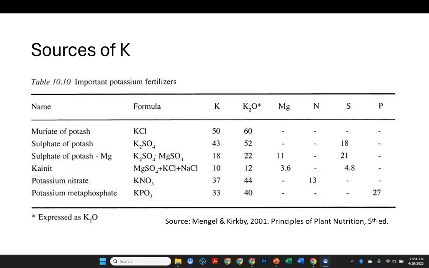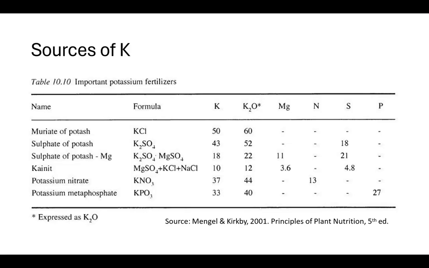It drops the amount of potassium down. This also adds magnesium to it. You've got kainite, which is a magnesium sulfate, potassium chloride, sodium chloride material. We've got potassium nitrate, which again is fairly interesting. Potassium metaphosphate, which is interesting as well. It's got high levels of potassium in there, but potassium metaphosphate also has phosphorus. Potassium is a very reactive material because it is a monovalent cation.